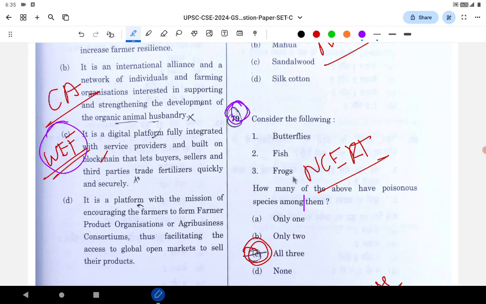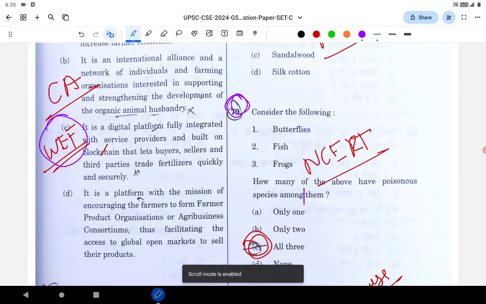So don't go behind these fancy materials. Just stick to your preparation from the NCERT's basic books. That too, not all chapters, very specific books and very specific chapters. You have to prepare well. Revise as many times as possible. Keep PYQ handy. That's it. You don't have to do any innovation. It is not some rocket science to clear UPSC prelims. Let's go to question number 80.